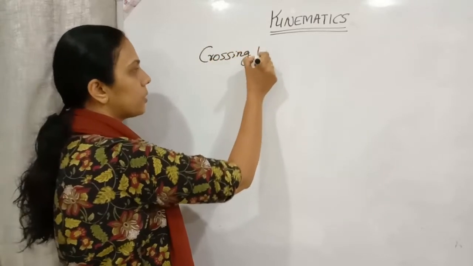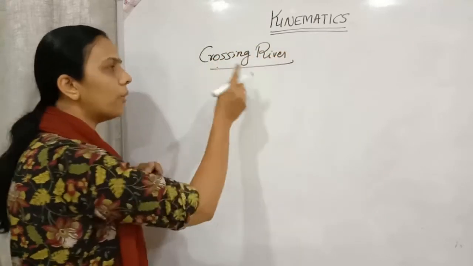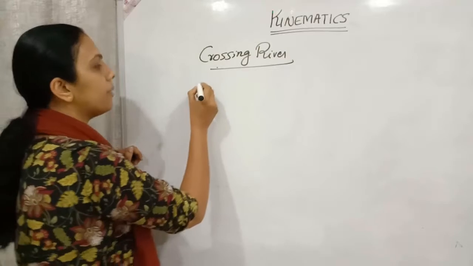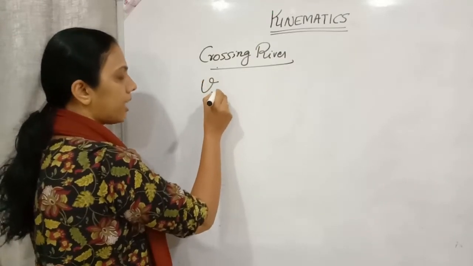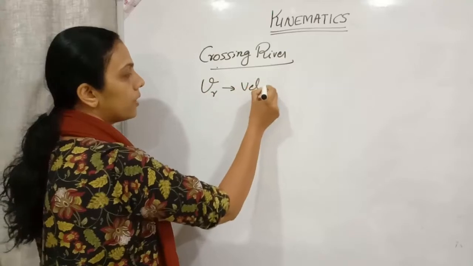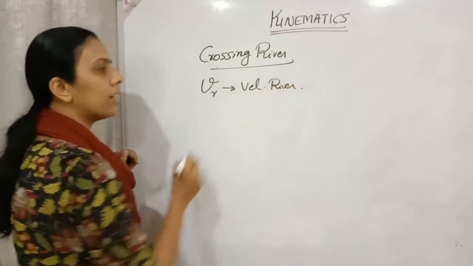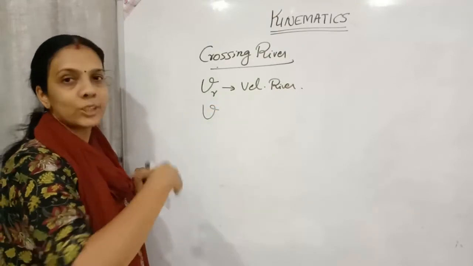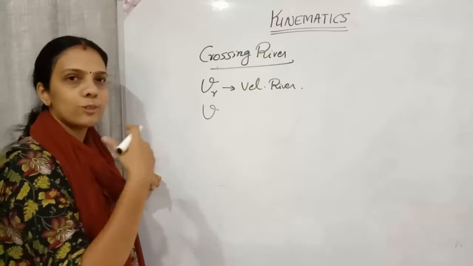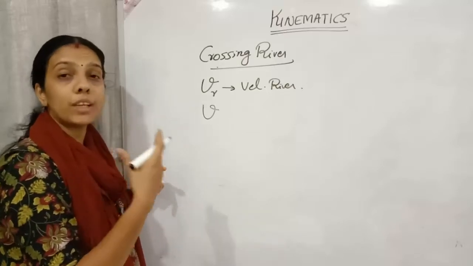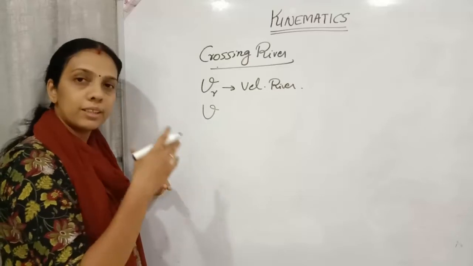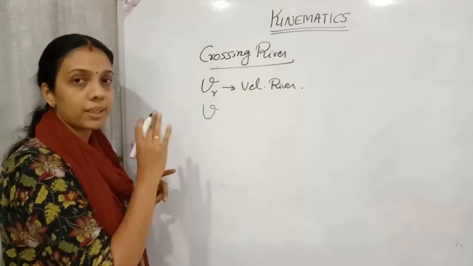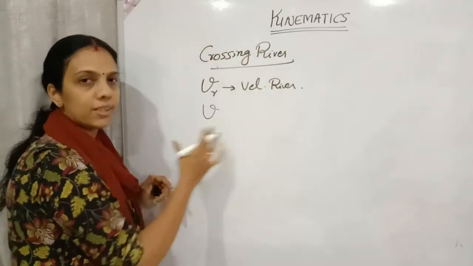Next is crossing river. So how will we apply relative velocity in such kinds of problems? Here we will consider VR as the velocity of the river. Usually if a person is crossing the river, what will be the effective velocity of the man with respect to the river, or at which point will he reach? All that we will consider through this crossing river section.